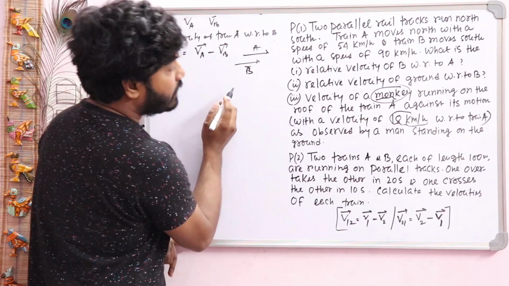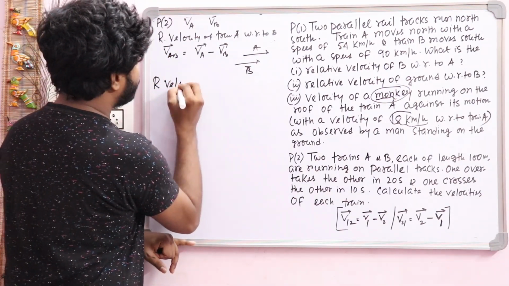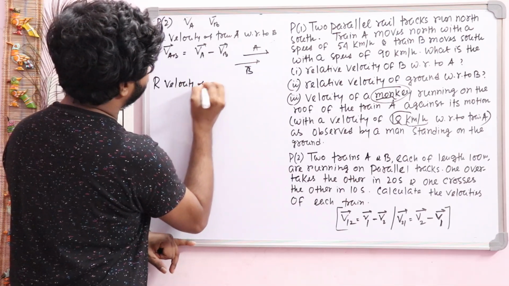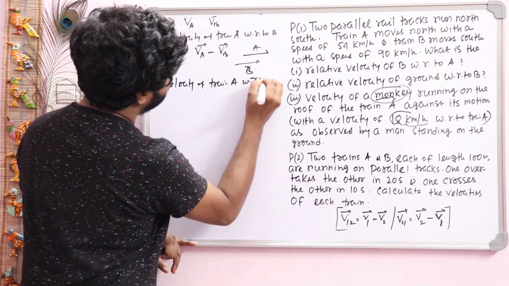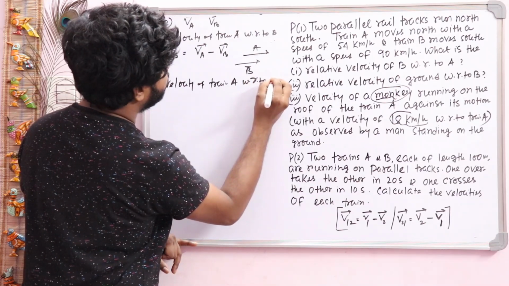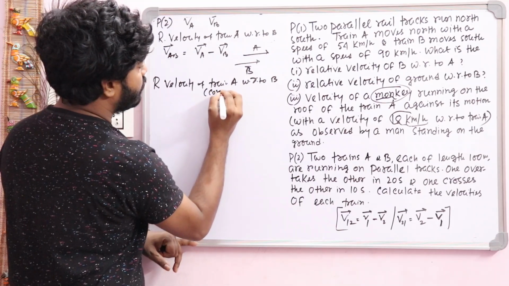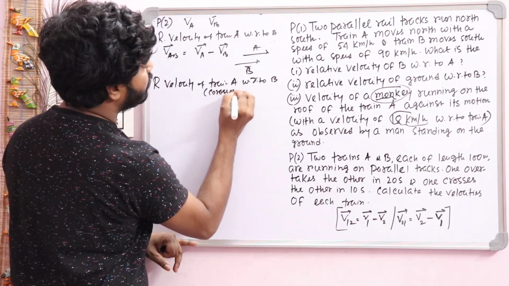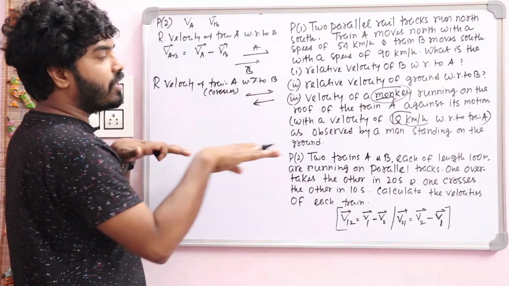And in the same way, the relative velocity of train A with respect to train B in the crossing condition. You know the meaning of crossing. That means when train A and train B are in opposite directions.